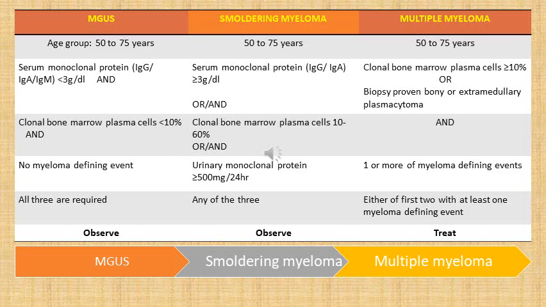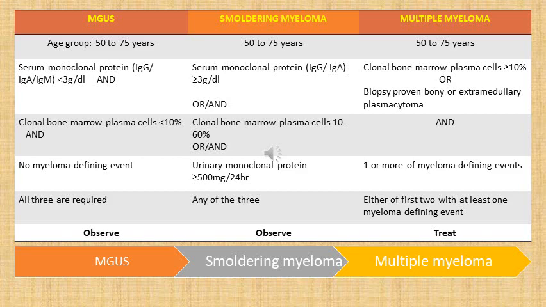For a patient to qualify as MGUS, he or she should have serum monoclonal proteins, which can be IgG, A or M, elevated but not more than 3 gram per deciliter. So it has to be elevated but less than 3 gram per deciliter, and there should be presence of clonal bone marrow plasma cells which do not exceed 10%. Also, these patients should not have any myeloma defining event, and all three are required for the diagnosis. Now, what is this myeloma defining event? We will discuss this in coming slides. So, this is the criteria for MGUS.